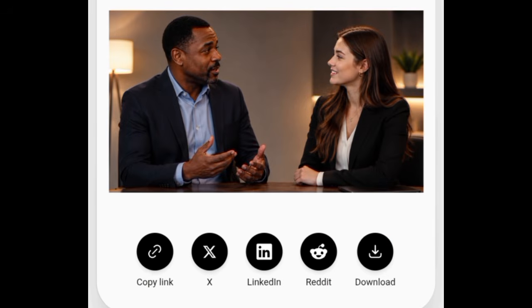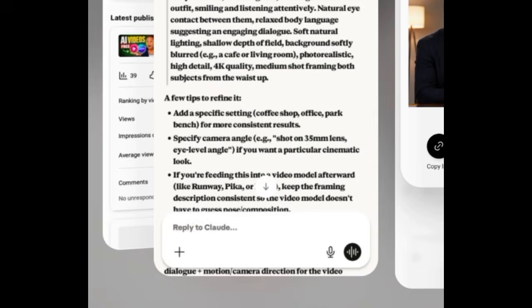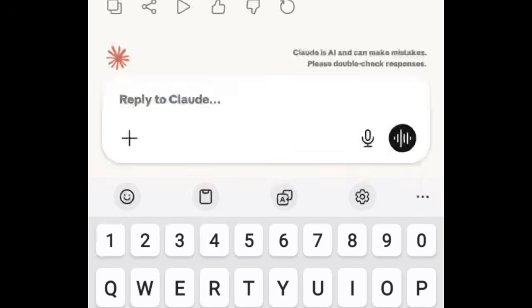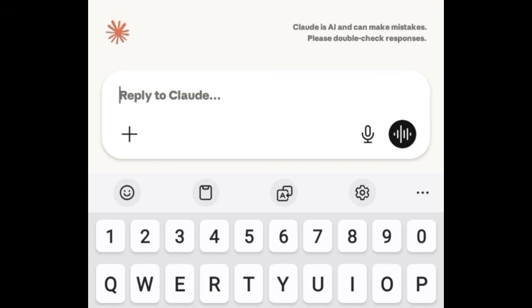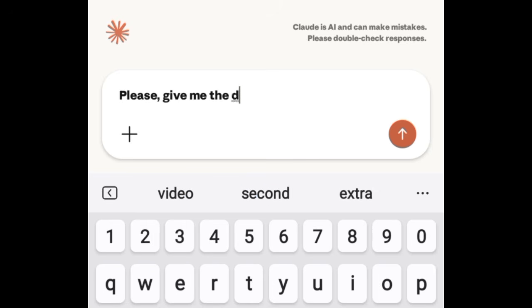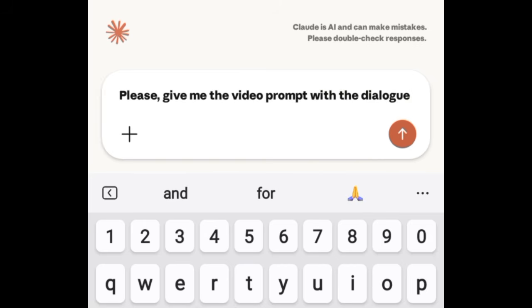Now after downloading the image, remember this is our reference image, so let's proceed to generating the dialogue for the video. So for us to generate the dialogue for this video, we are going to be making use of Claude AI. So let's come back to Claude AI to finish it. So this is it. So I'm going to ask Claude AI to generate the prompt for the dialogue. So I'm going to say, please give me the video prompt with the dialogue. So I'm going to send.